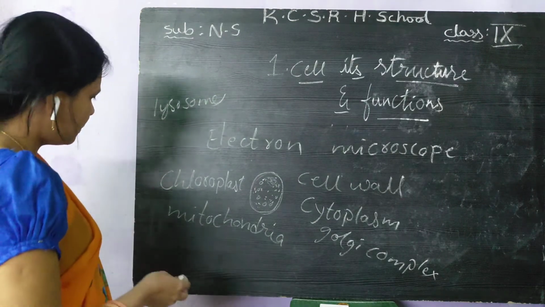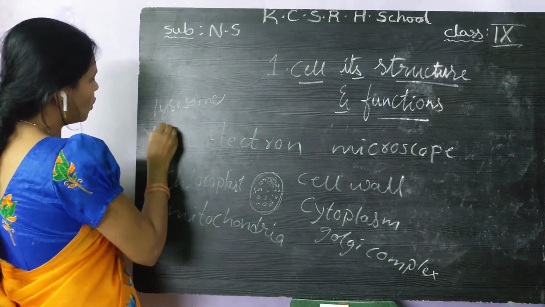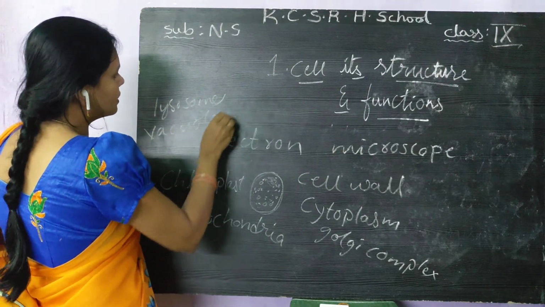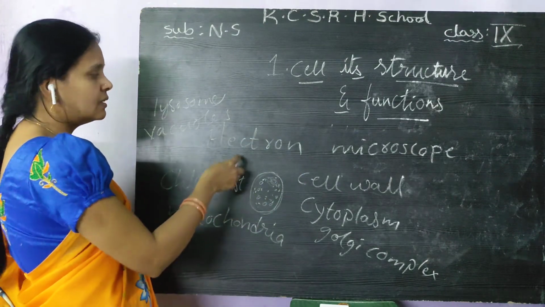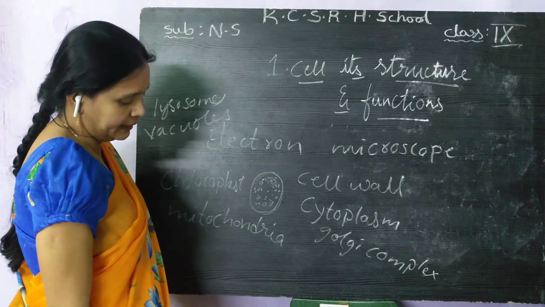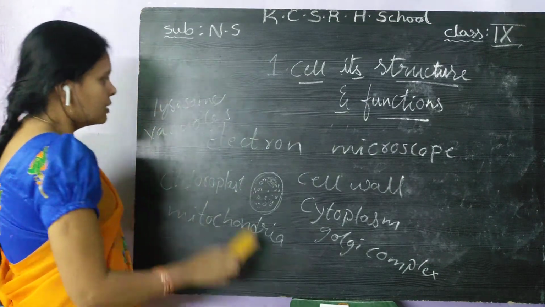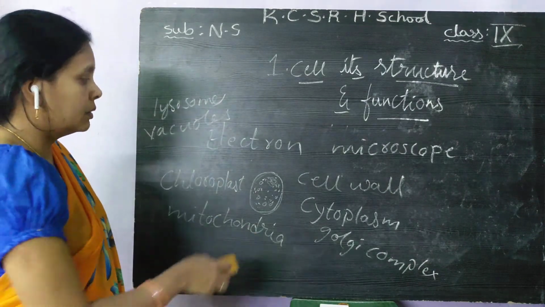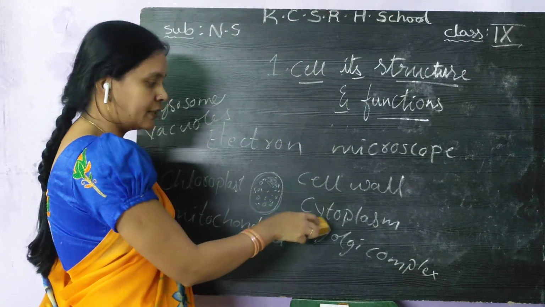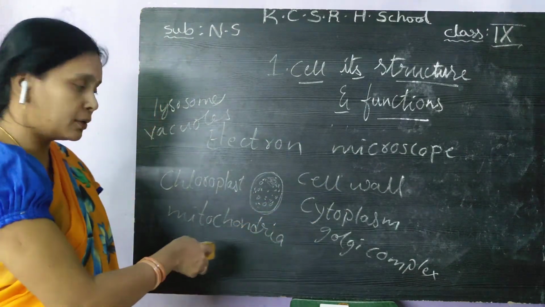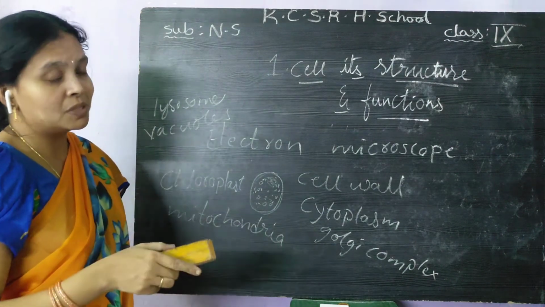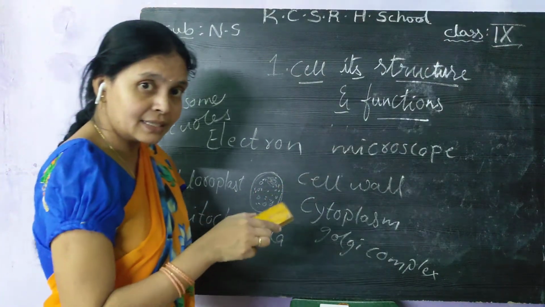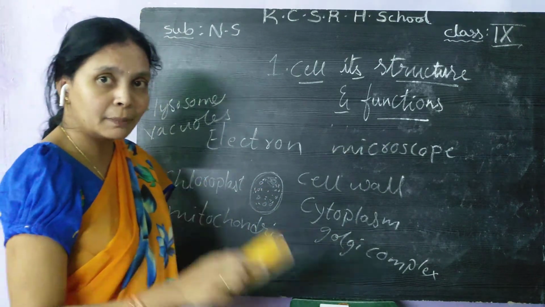Some of them also have vacuoles. All these are present inside the cell. They could be discovered when the electron microscope was invented. So you have to remember these words: cell wall, cytoplasm, Golgi complex, mitochondria, chloroplast, lysosomes. Later on, I will discuss these words repeatedly. You have to remember those words.